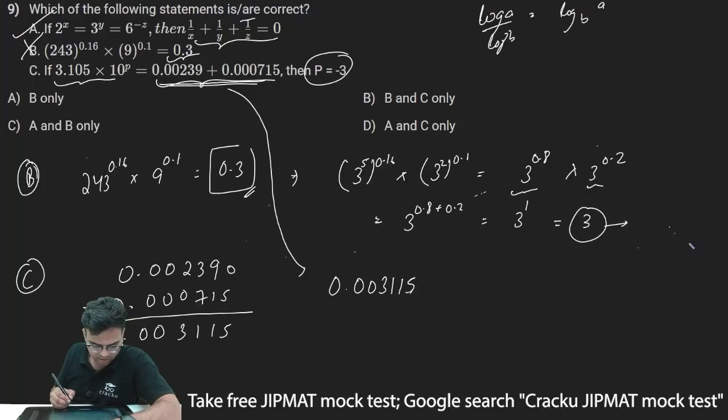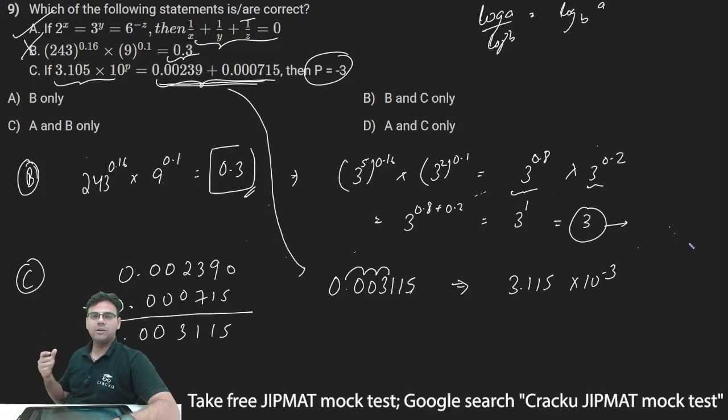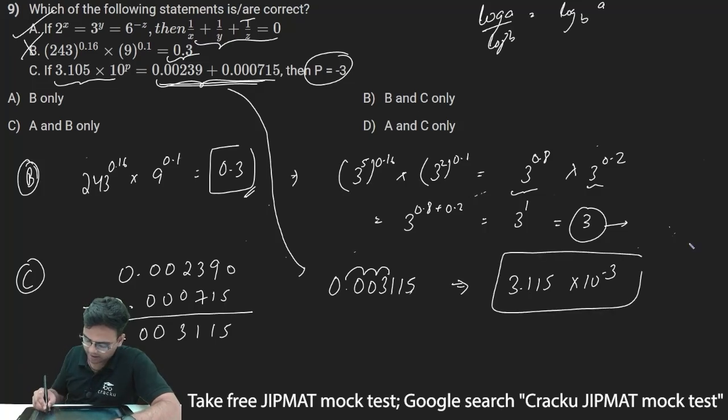Now 3115, I can take this decimal 3 places to the right. So this can be written as 3.115 into 10 to the power minus 3. When you take the decimal 3 places right, you have to use a negative power of 10, and the number of places you move is the power. So this is my RHS after simplifying.